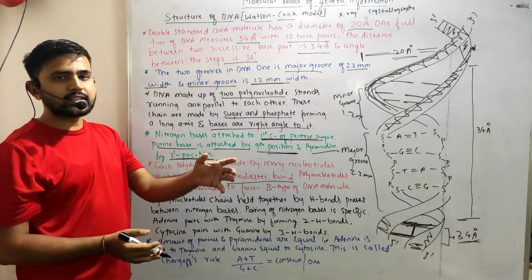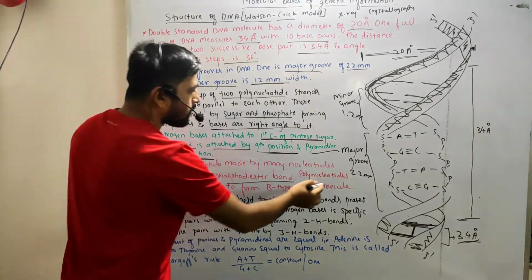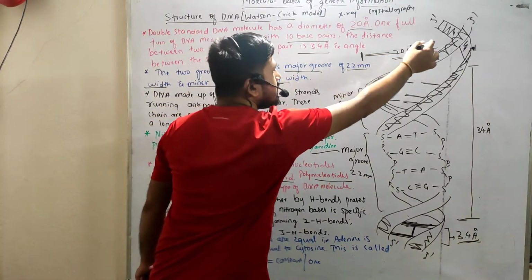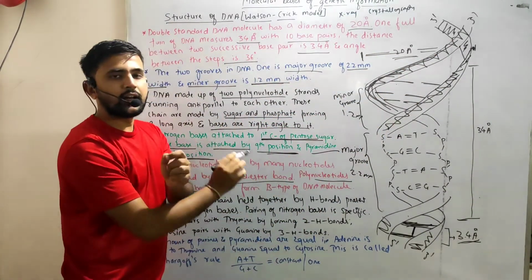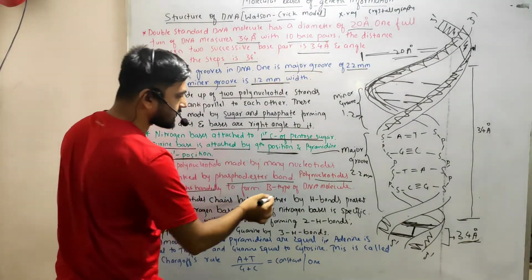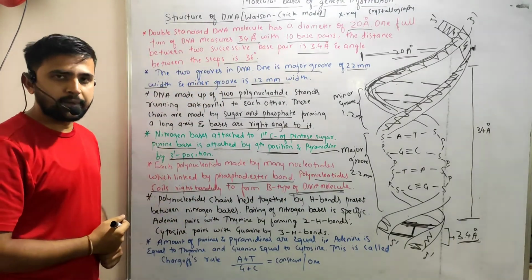These nucleotides are joined by phosphodiester bonds. Polynucleotides coil right-handedly. So these two polynucleotides will coil right-handedly to form that form of DNA which is nothing but the B type of DNA, or it can be called B-DNA.